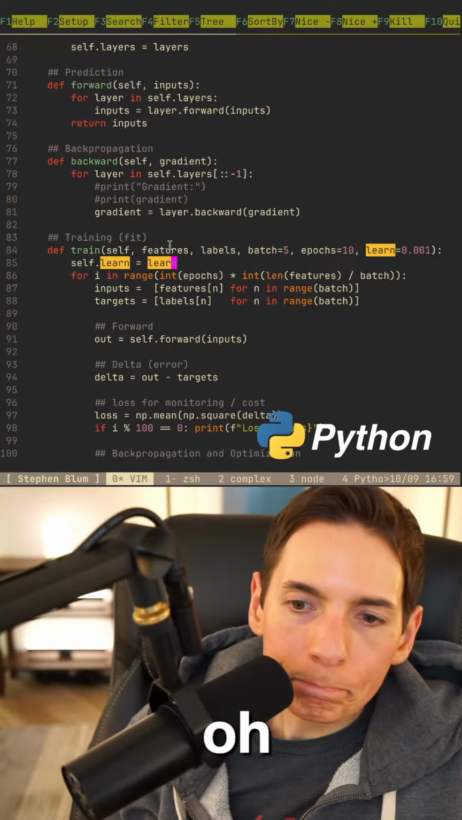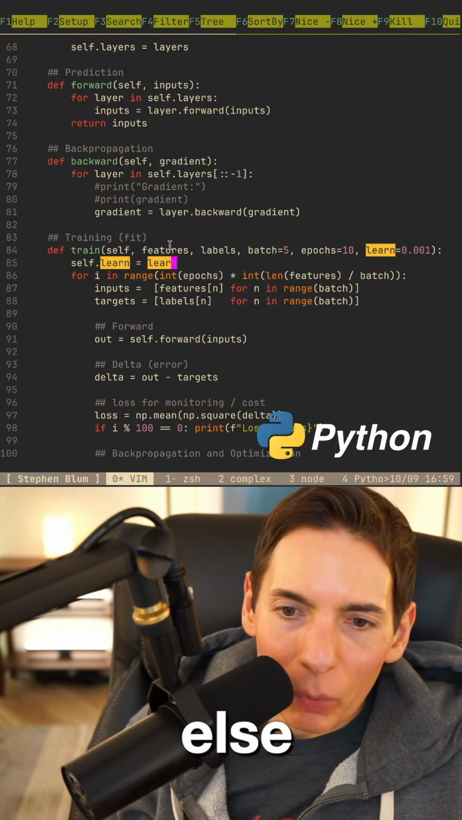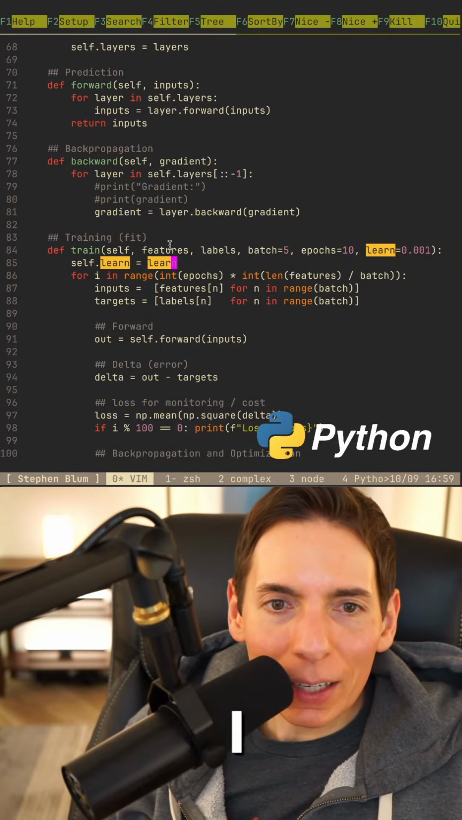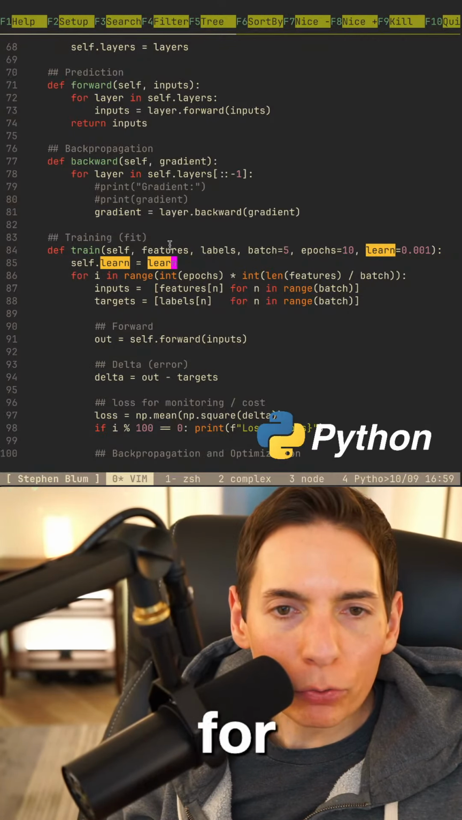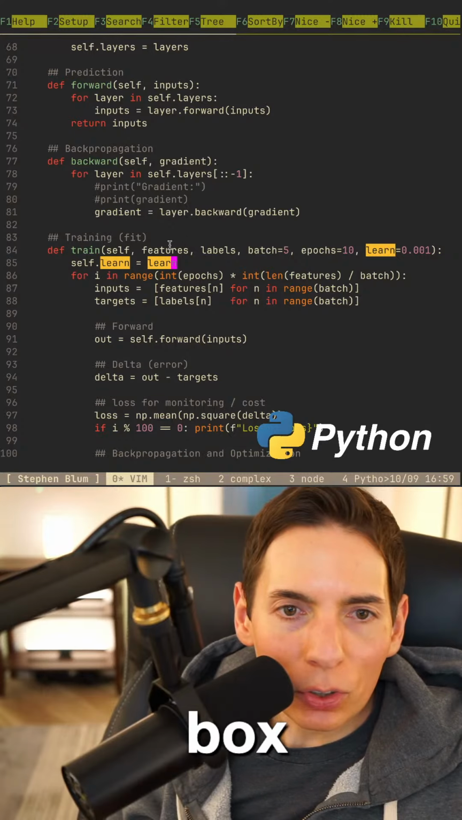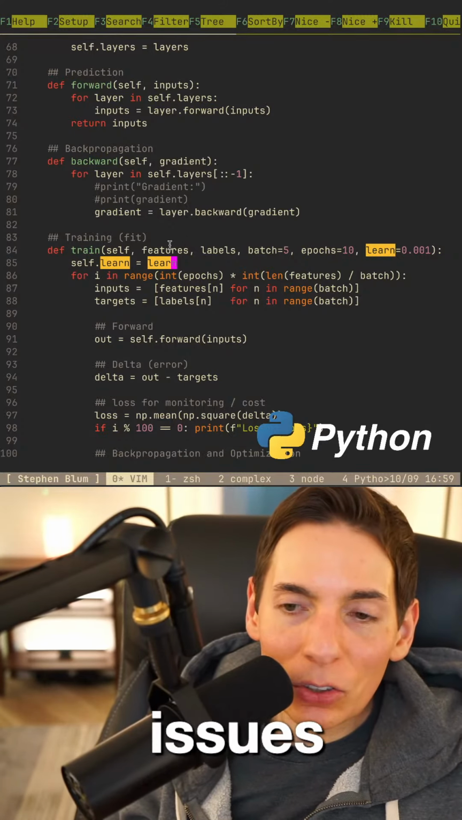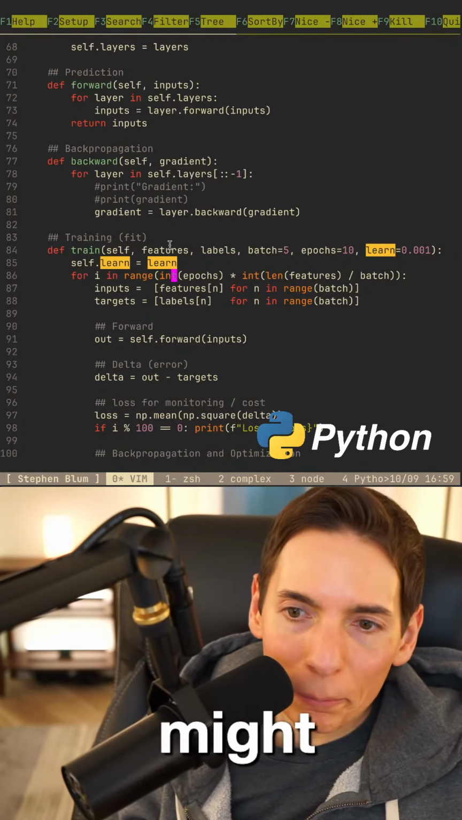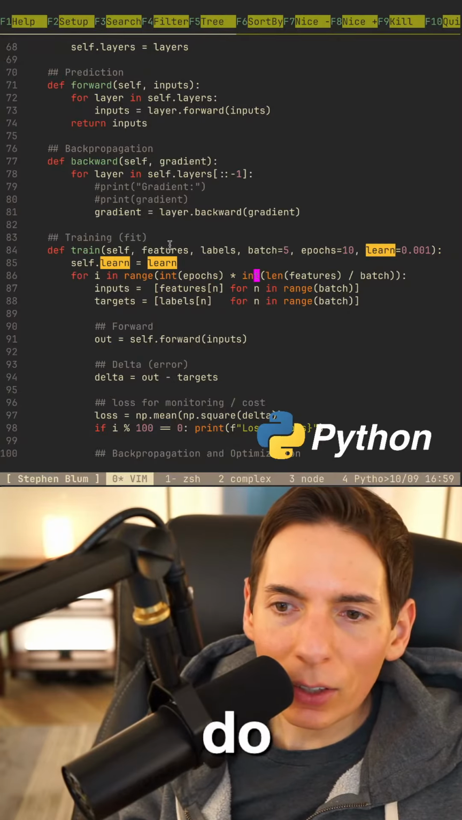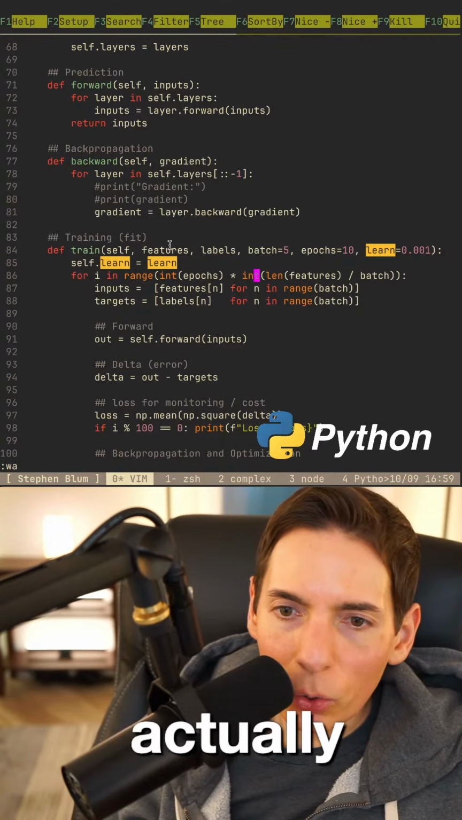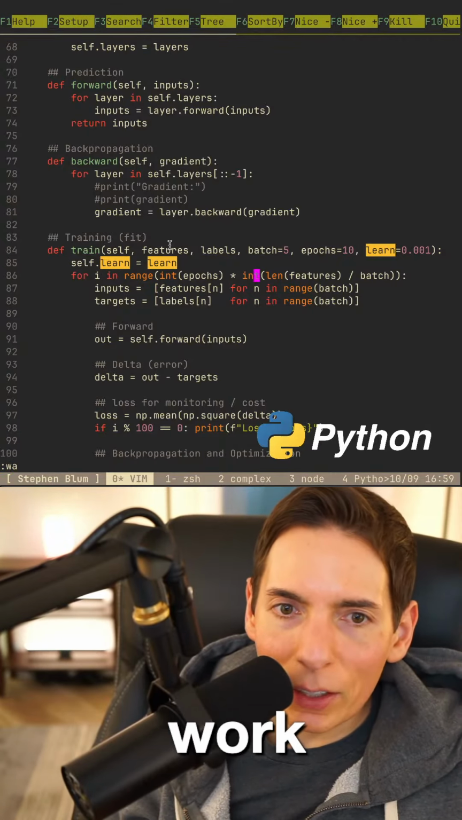Okay, we've got to do something else here. I figured out what the answer is. For i in range, epochs times len features divided by batch. Maybe do a floor division for precision issues. Yeah, we might need to do a floor, or we can cast the int here. I think this will work. I think we're doing okay.